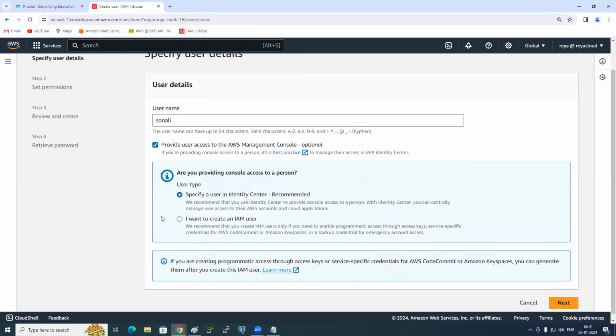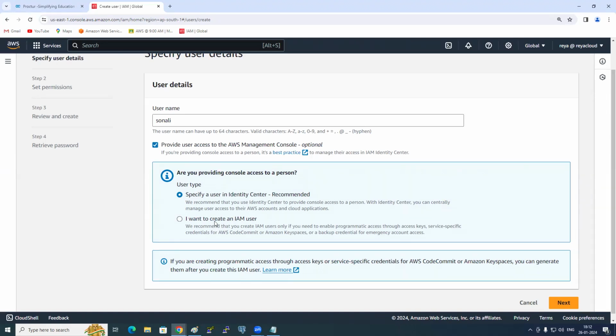So now I checked. Are you creating an Identity Center user or do you want to create an IAM user? We'll create an IAM user. Identity Center is related to what? SSO. Remember Identity Center. I told you 3 different AWS accounts will be there. Where do you need to create the users?